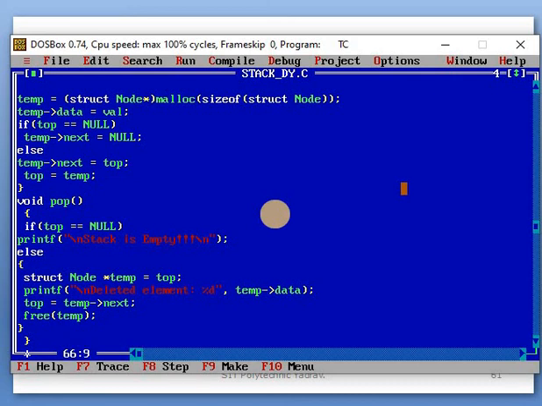Then free the temp, meaning the topmost element is deleted. The free function is used here: using free, temp's data is deleted, and temp's next pointer is assigned to the top, so top becomes the next element.